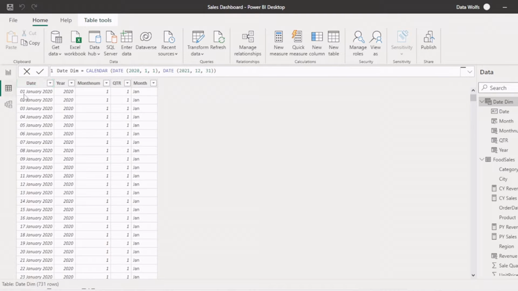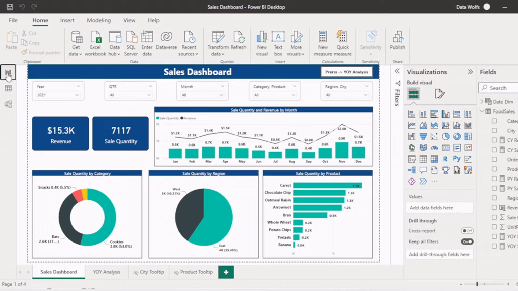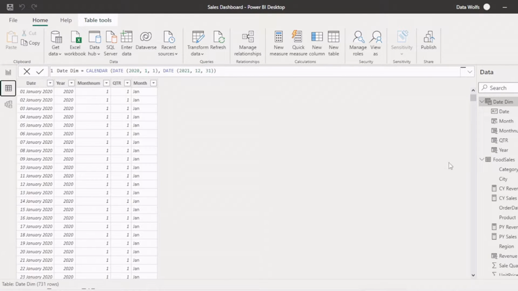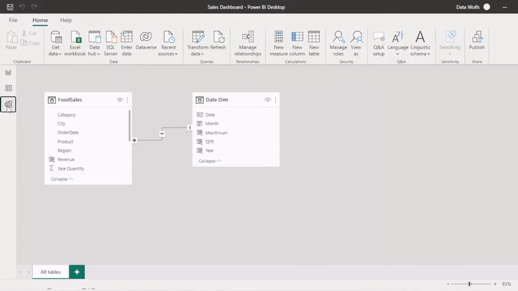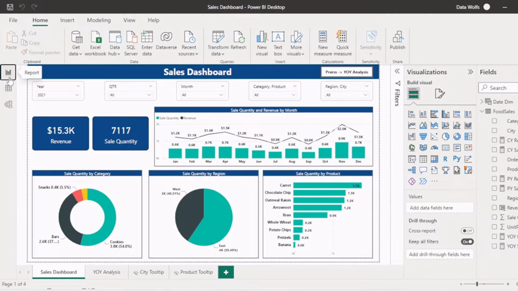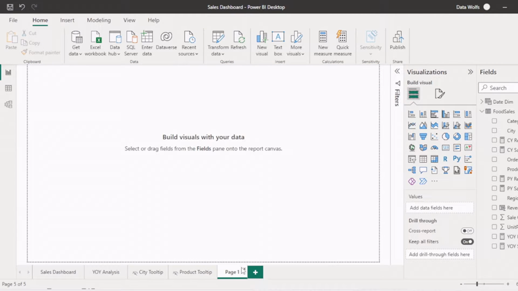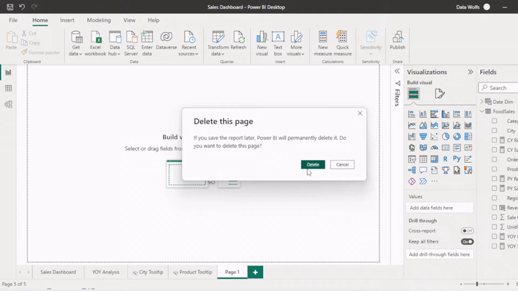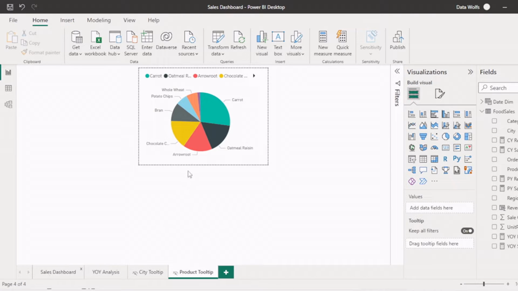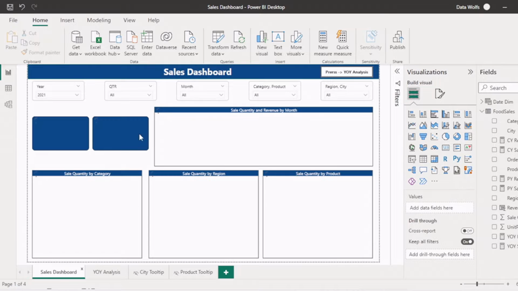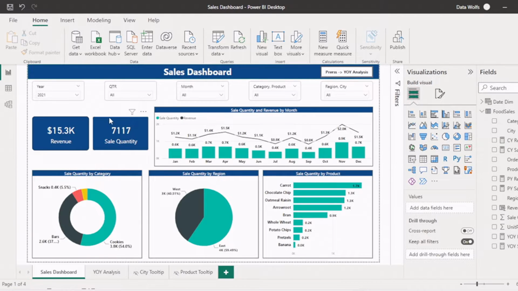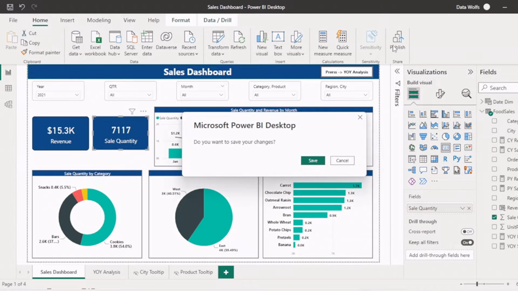So as I told you, this is the Power BI Desktop. There are three views: report view, data view, where we can see all the data of different tables, and then the data modeling tab. So in report view, you can see there are different pages that we can create. So Power BI Desktop is generally used to create and publish the reports. So here you can see we create the dashboard. We can change the layout if we need to move it up or down, and once it is done, we will publish it to Power BI Service.